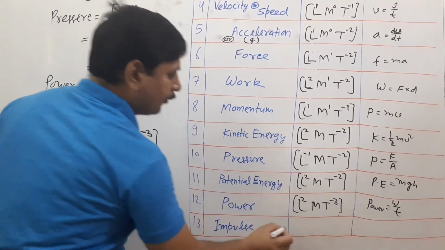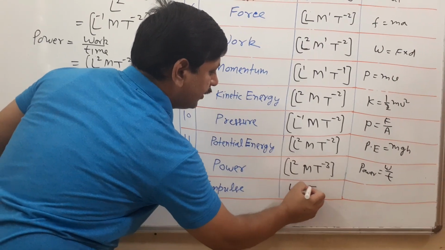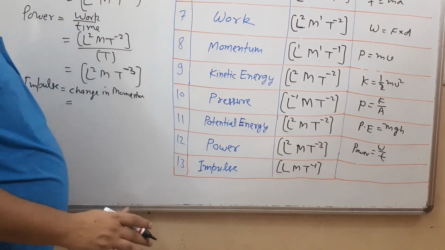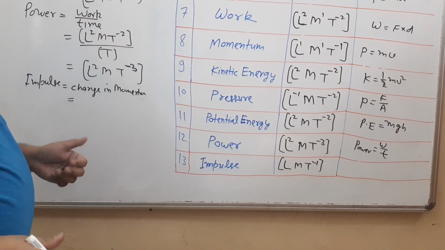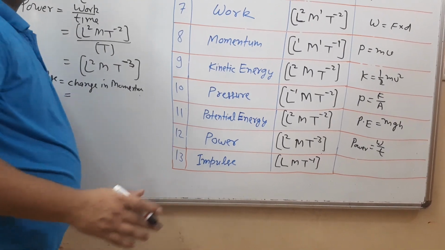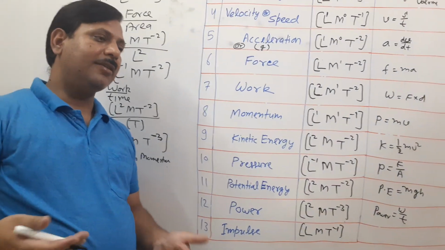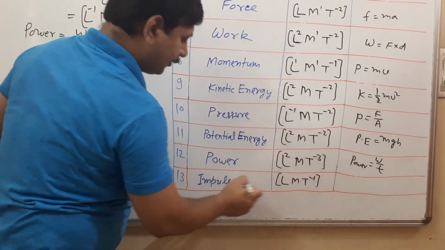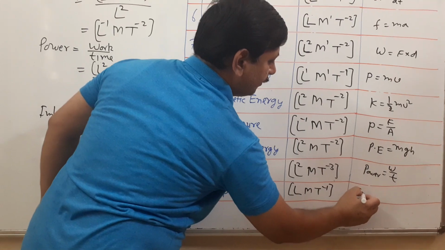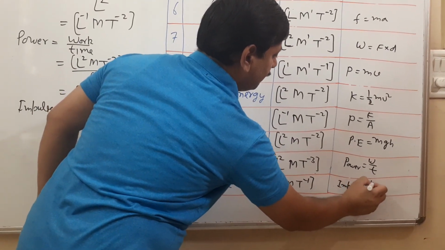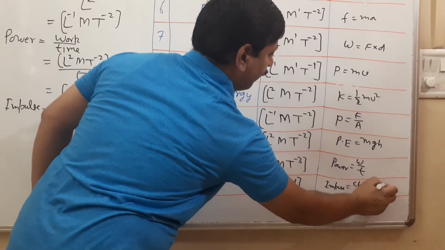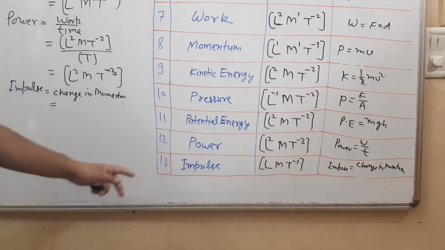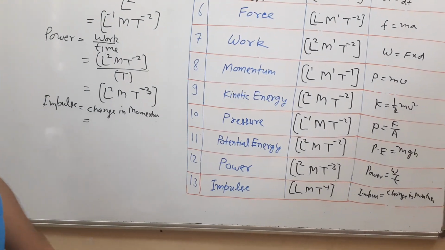The impulse is also L M T raised to minus 1, because change in momentum and momentum, difference in momentum, have same dimension formula. In dimensional analysis, meter minus meter is also meter. That's why L M T raised to minus 1. Here impulse is equal to change in momentum or force into time. By the way, same formula, you will get the same dimension formula.